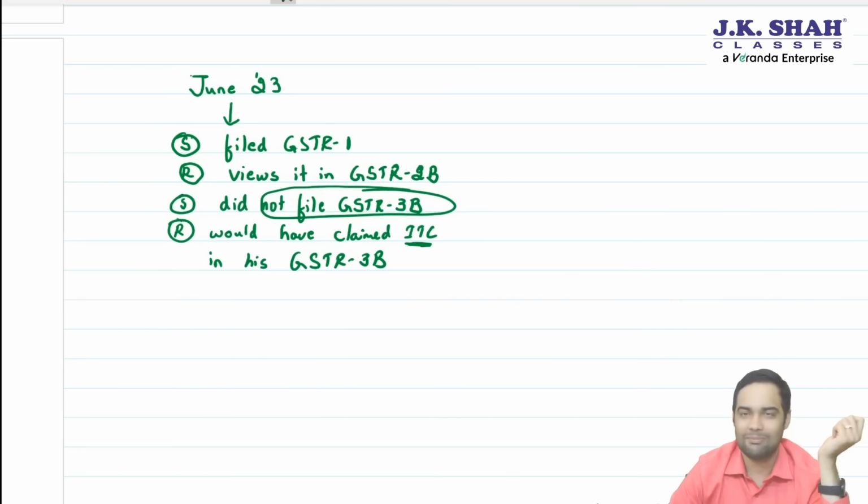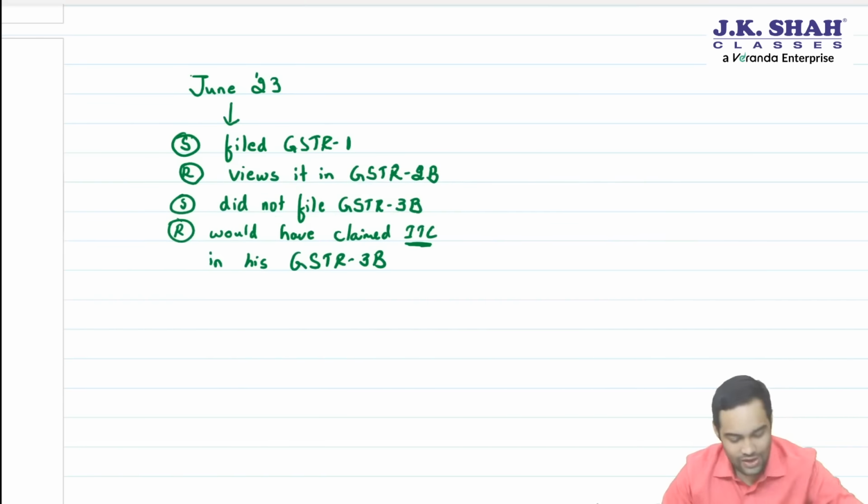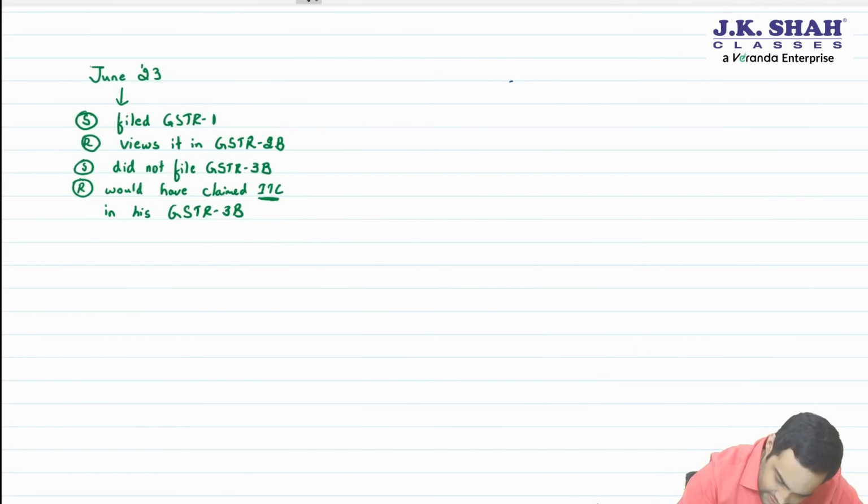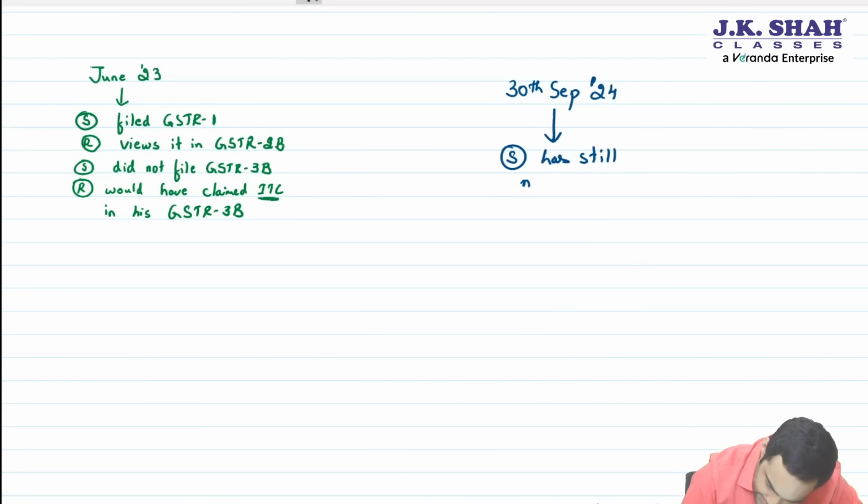Now what will happen, sir? Now there is a timeline mentioned. 30th September 24. Till this time, if supplier has still not filed 3B of June 23.